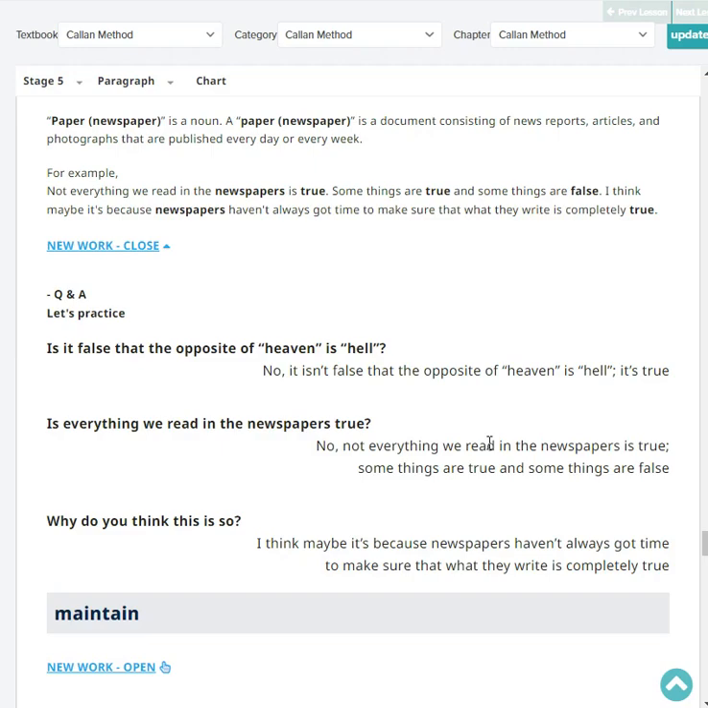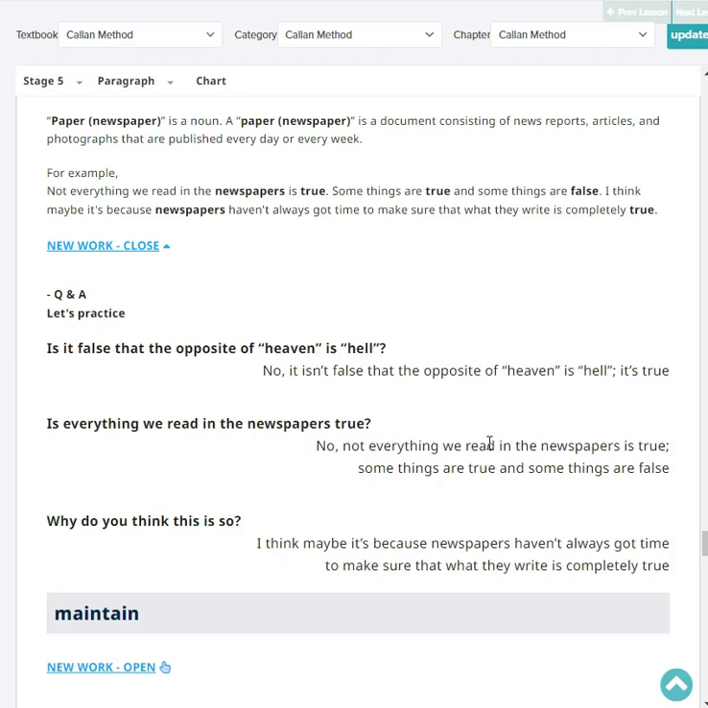Is everything we read in the newspapers true? No, not everything we read in the newspapers is true. Some things are true and some things are false. Why do you think this is so?